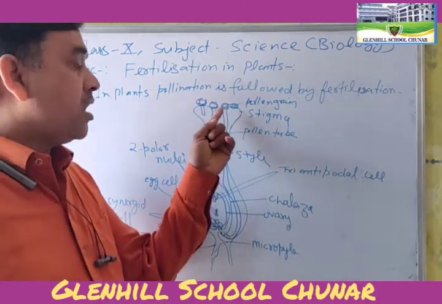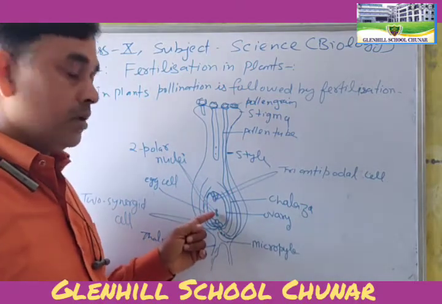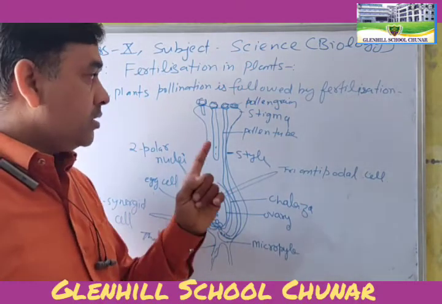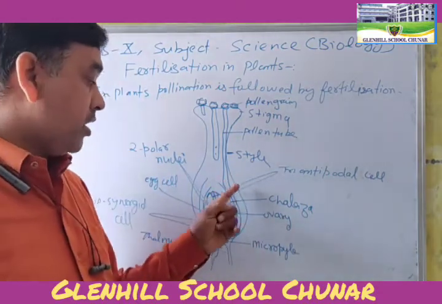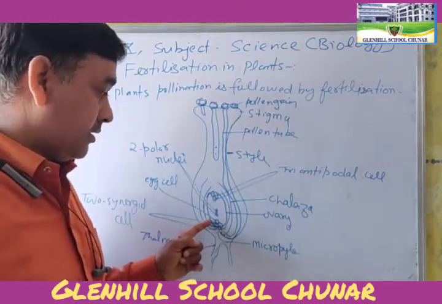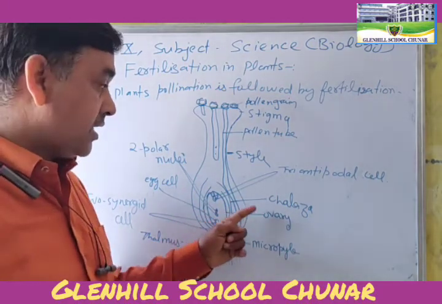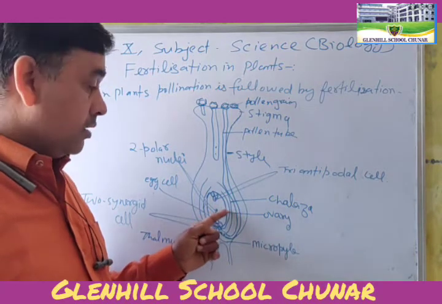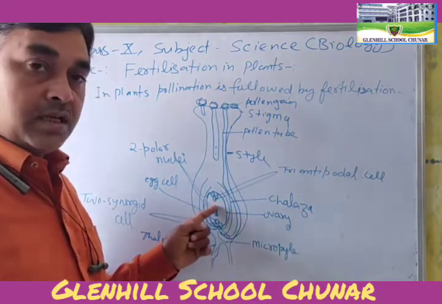Not all pollen grains are capable of developing the pollen tube and fertilizing the ovary. Only one pollen grain is capable of entering the pollen tube at the micropyle side. Some pollen tubes penetrate at the chalaza side.